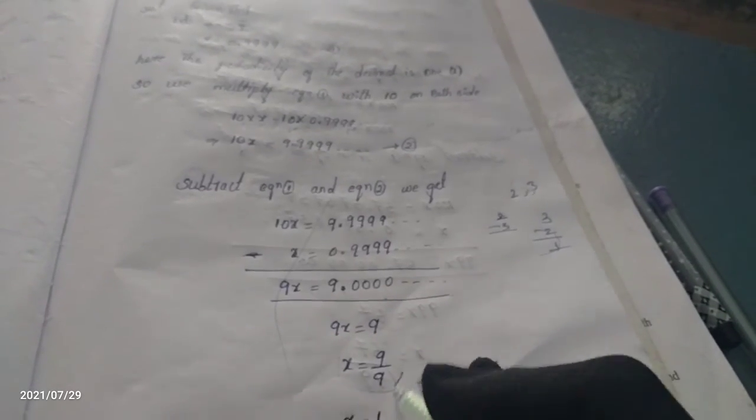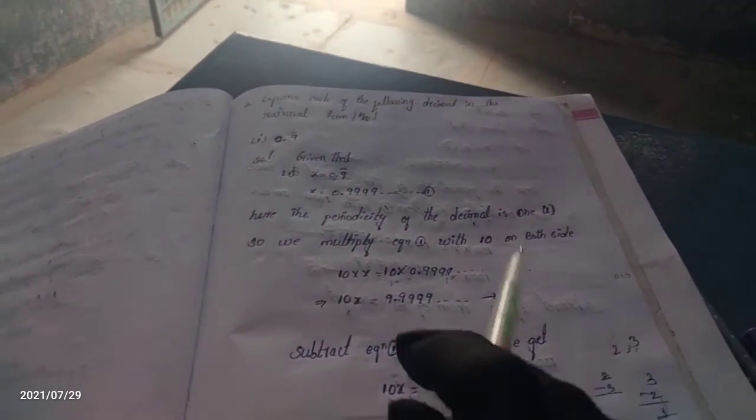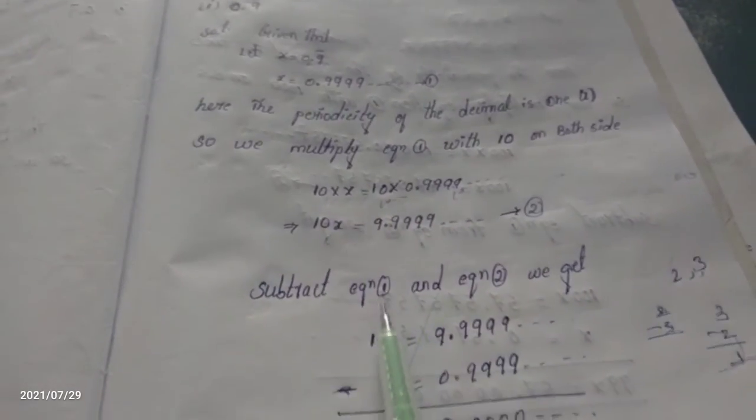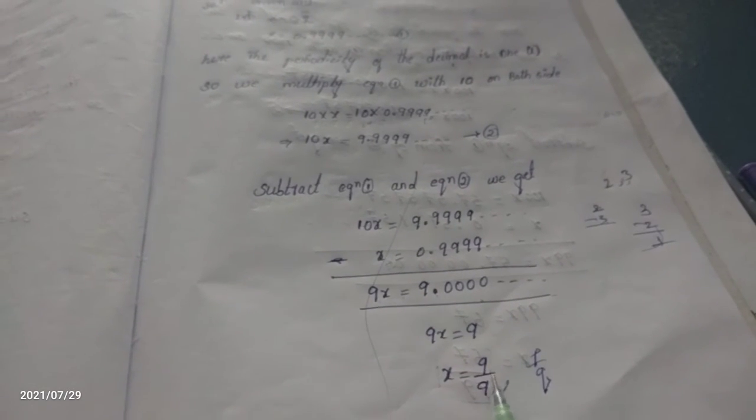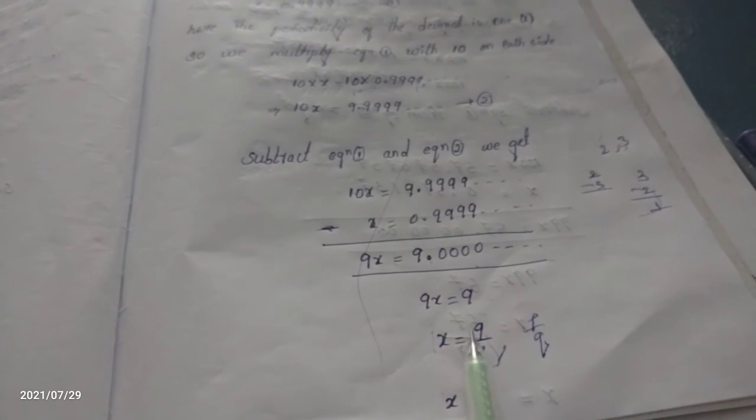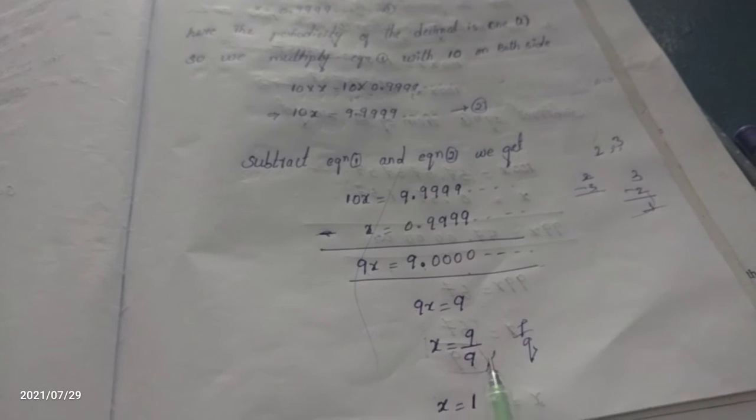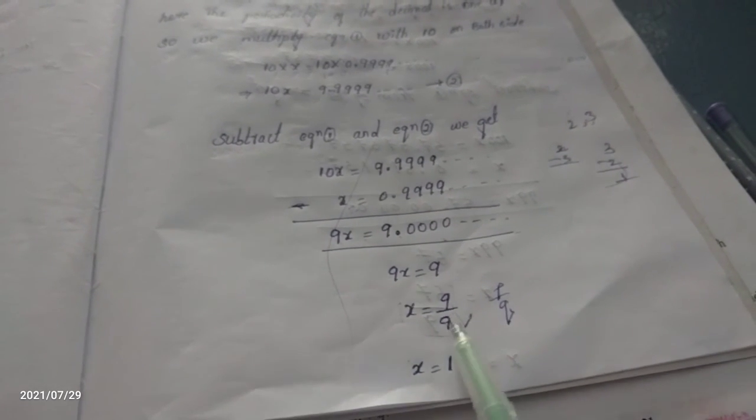It is a rational number. It is in p by q form. Okay, ma'am, 0.9 we have to convert into p by q form. We are converting it into p by q form by doing this process. What is that? 9 by 9. If you want to end this answer up to that, if you want to cut it, you can cut 9 ones are 9, ones are x equals 9.